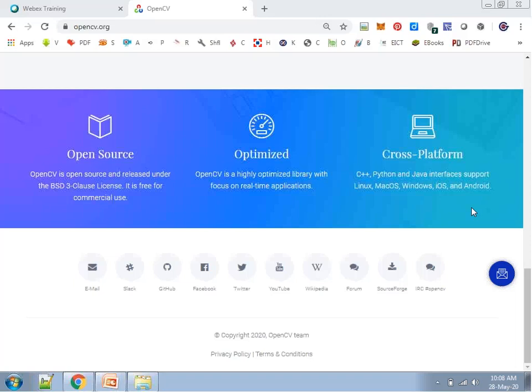We will be having a very good research project. Within OpenCV, all algorithms are available for vehicle detection, face detection, criminal detection, and cyber forensics. Different applications and different algorithms are available. No need to code, or you can customize it. If you want to create a new algorithm, you can customize it and generate new code.